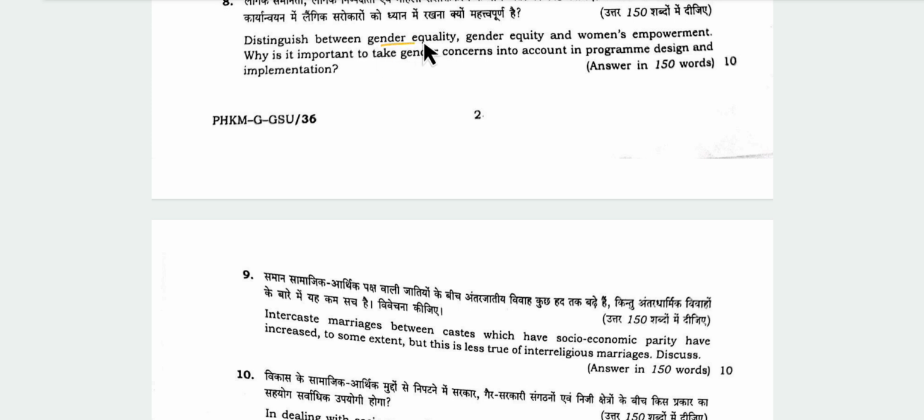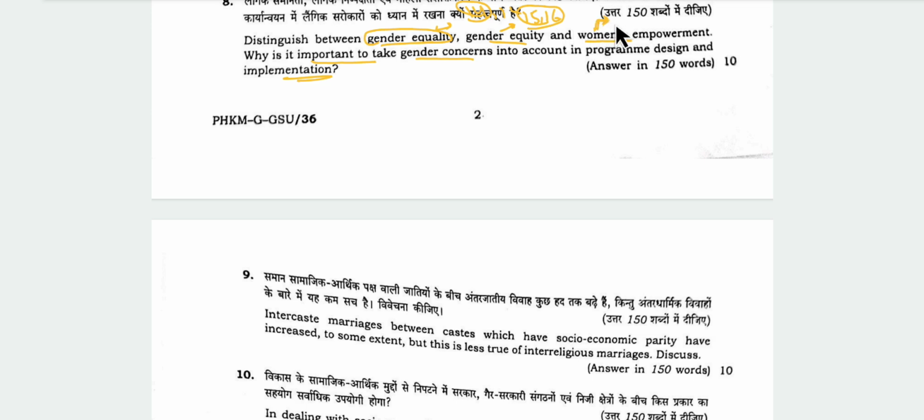Now question number 8. Distinguish between gender equality, gender equity, and women's empowerment. Why is it important to take gender concerns into account in program design and implementation? This was a little bit conceptual question, which demanded an understanding. You will have to explain what is gender equality. For example, you can mention Article 14, which talks about the right to equality. In equity, I think Articles 15 and 16 can be mentioned here, because they talk about affirmative action which can lead to gender equity. And women's empowerment, you can mention many.